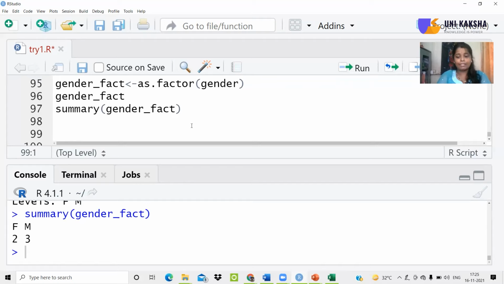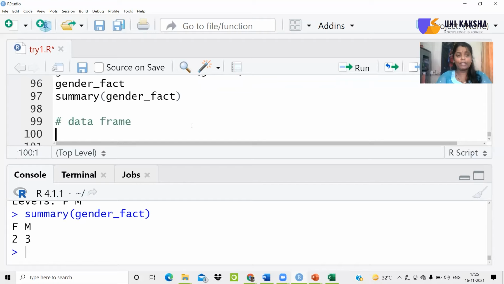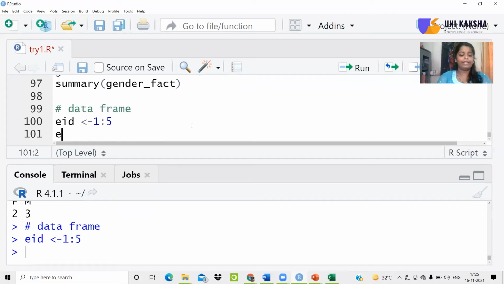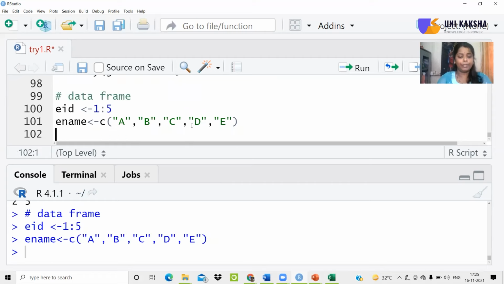I hope this concept of factor is very clear to you, and so we can move to something called a data frame now. A data frame is a combination of vectors and factors. Now why? I'll show you one example. I'm creating EID as a variable to store values of employee ID from 1 to 5. I'll create one more variable called employee name that will store some names. So currently I'm simply writing the values as A, B, C, D, E. These are a few of the names that I simply want to give.